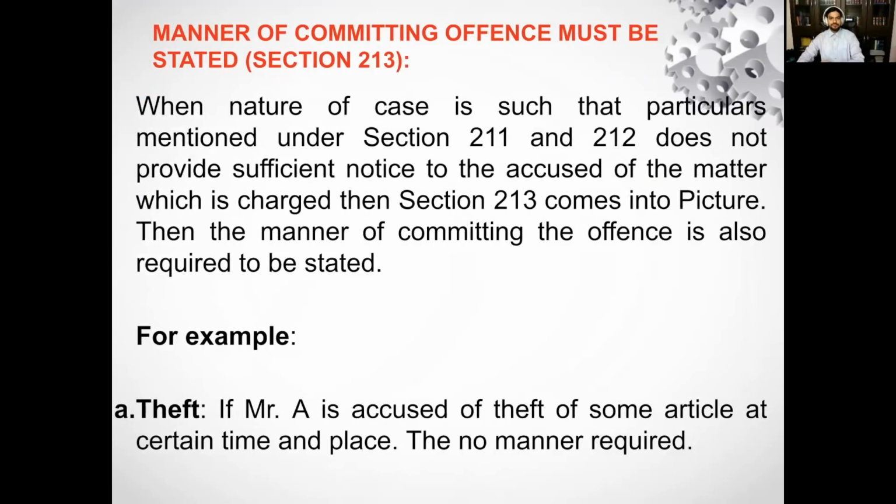Moving on to the next. Let's begin with section 213. Section 213 provides that the manner of committing the offense must be stated. So when the contents provided in section 211 and 212 are not sufficient to give him proper notice of the charges for which he is being tried, section 213 comes into the picture.